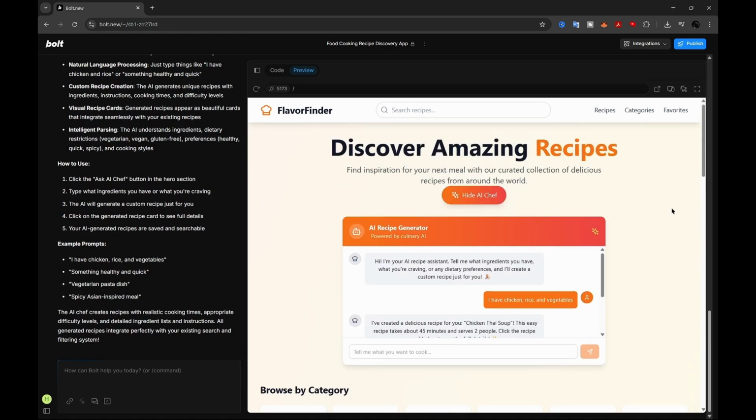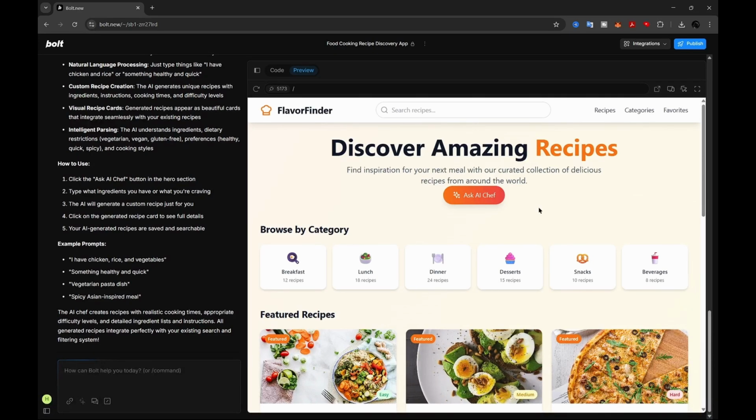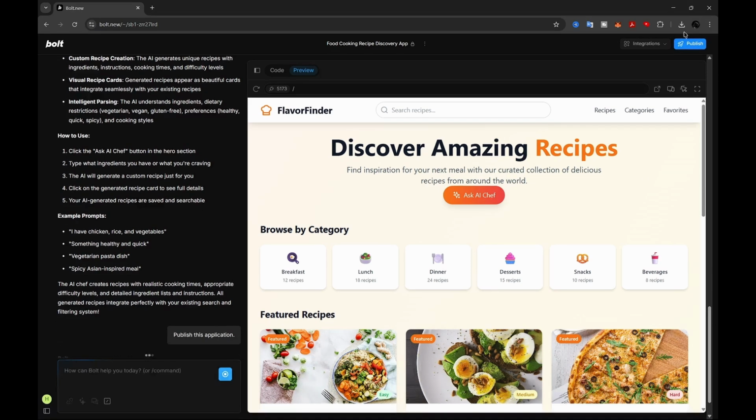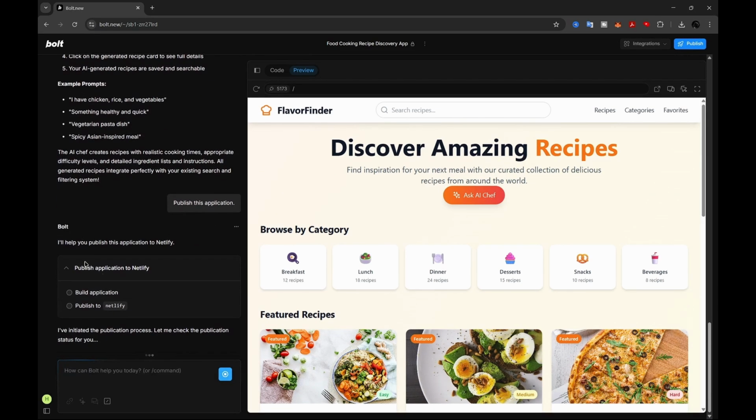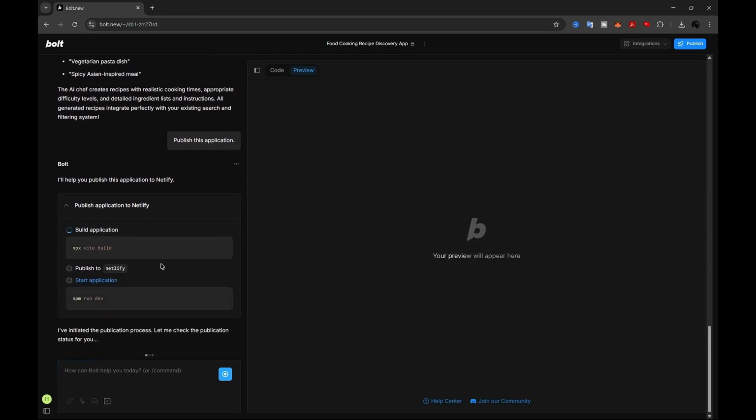Now you have your full app. What you could do is add more features to it and talk to the AI of the website. But for now, I'll stick with this app. Now for the last step, which is to monetize it and also publish the app. To publish it, you could just click here and publish this application, and it's going to tell you how it's going to be published and how it's going to happen.